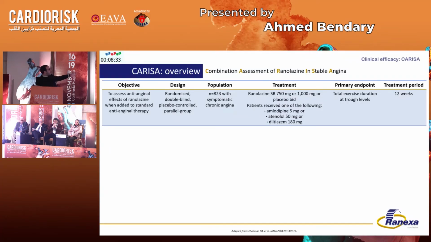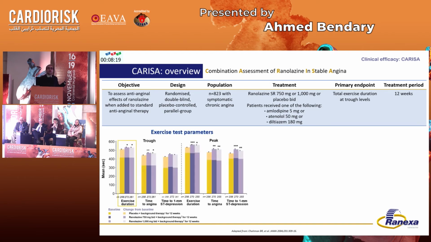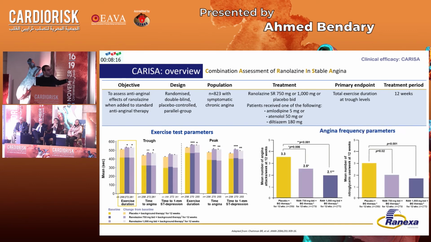And we do have evidence from the CARISA trial, which is a randomized double-blind trial testing the hypothesis of adding ranolazine as an anti-anginal medication to beta blockers, for example, in patients who are still symptomatic. And this trial was positive, improving also the angina frequency parameters in addition to the exercise test parameters.